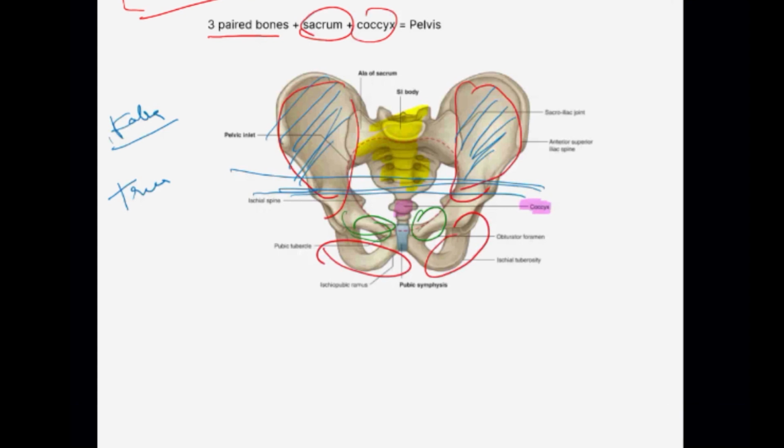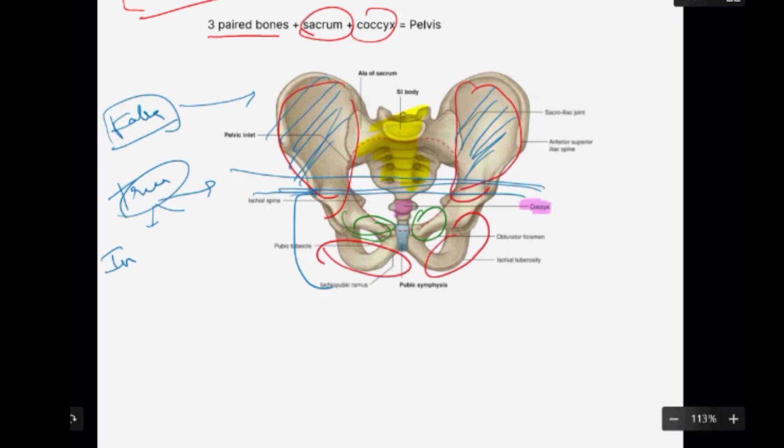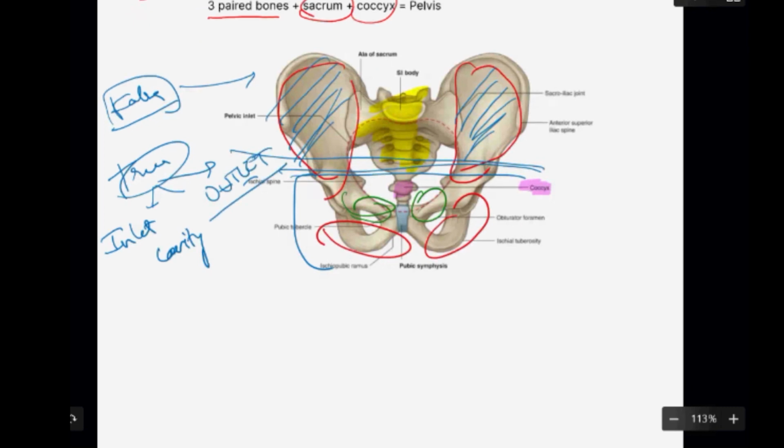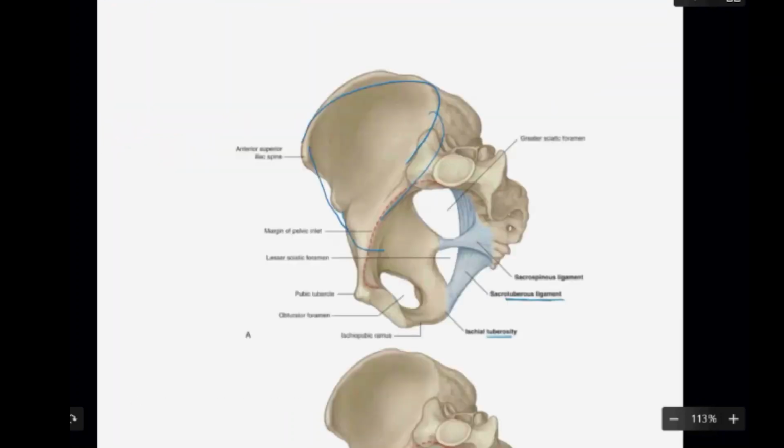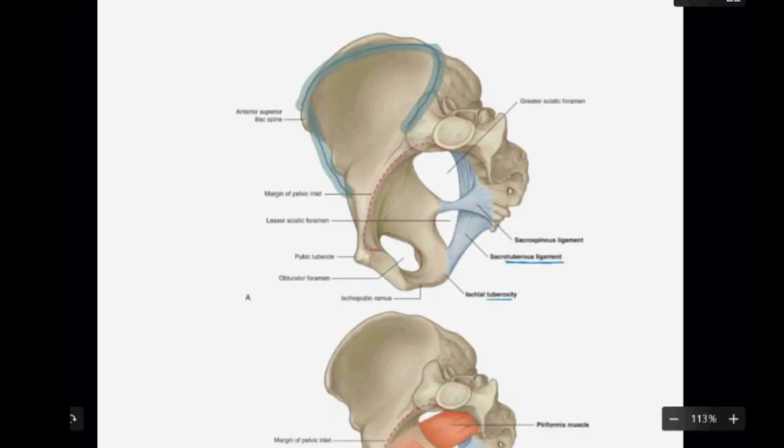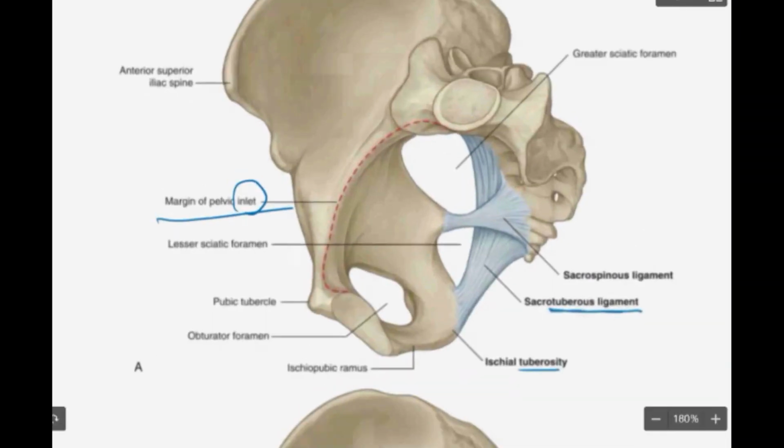Obstetricians will call this the false pelvis, and anything below this, which is the true pelvis, is going to comprise the pelvic inlet, cavity and outlet. Okay, so these are going to be the parts of the true pelvis. Here you can see that this line here is going to be the line of the pelvic inlet.